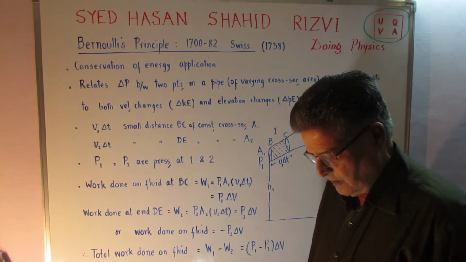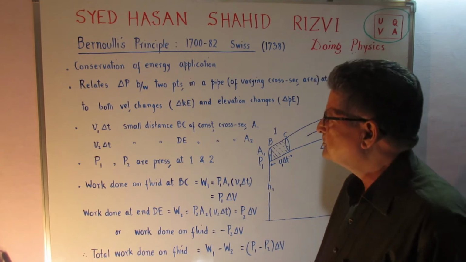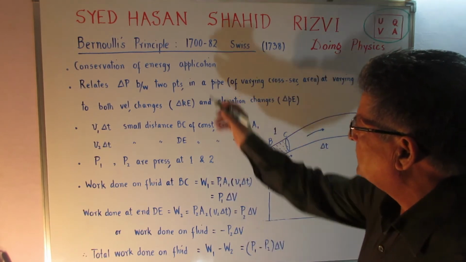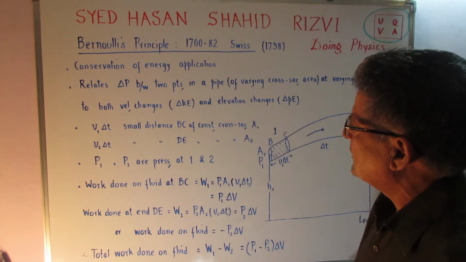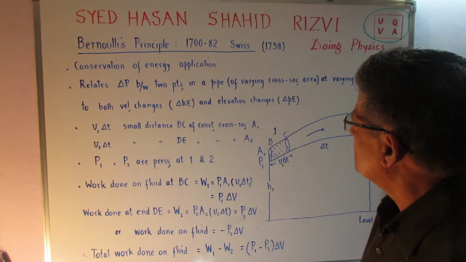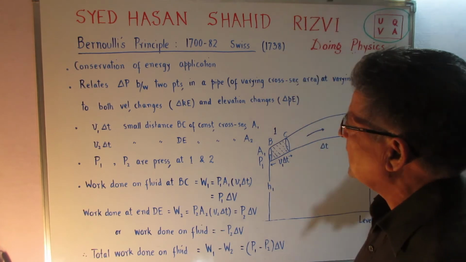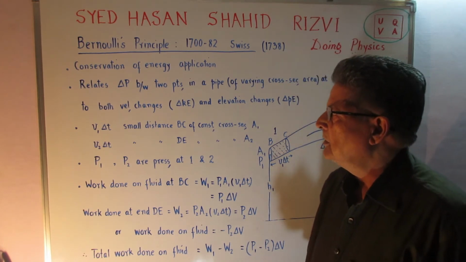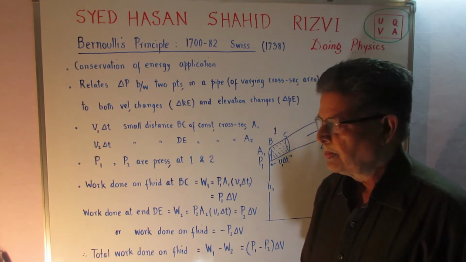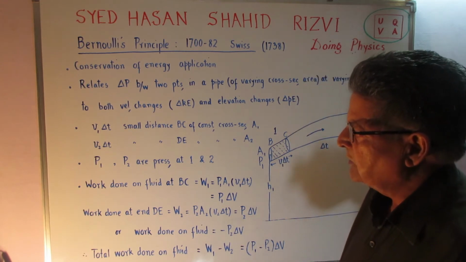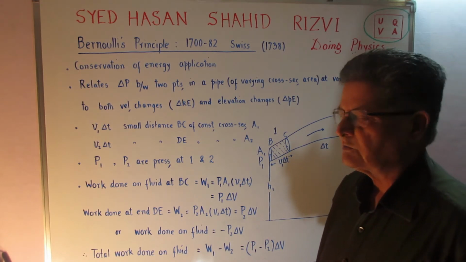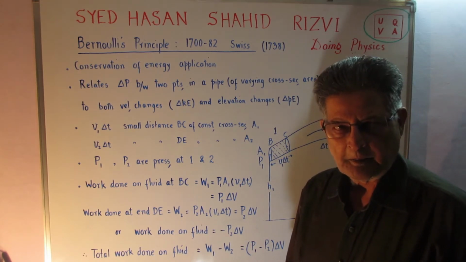Bernoulli was a Swiss scientist, physicist, who lived during the years 1700 to 1782, and in 1738 he came out with the beautiful principle, Bernoulli's principle. In fact, Bernoulli's principle is an application of the conservation of energy principle.